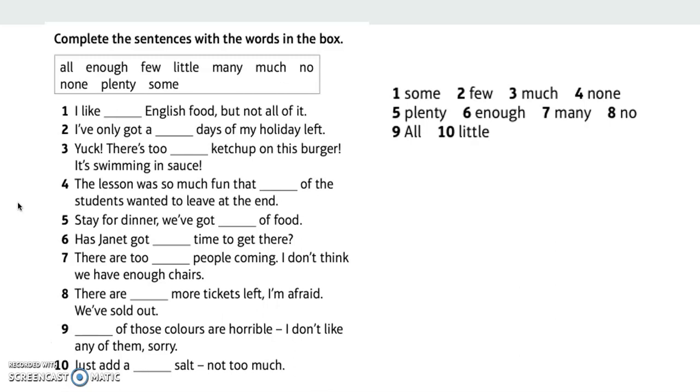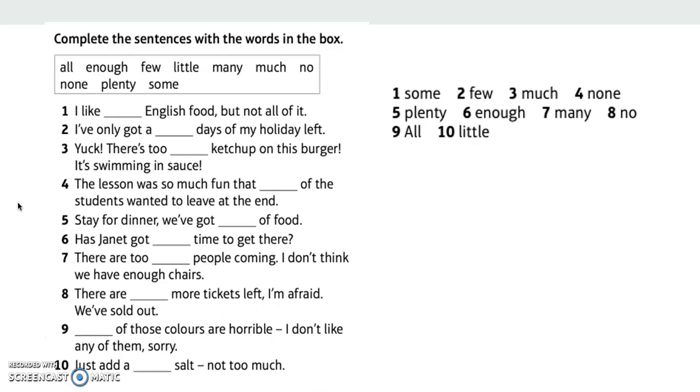6. Has Janet got enough time to get there? I can use enough with countables or uncountables, doesn't matter. So, got enough time to get there. That's a question. 7. There are too many people coming. Okay, that means I don't like it. What is my clue? My clue is that I don't think we have enough chairs, so there will be a problem.